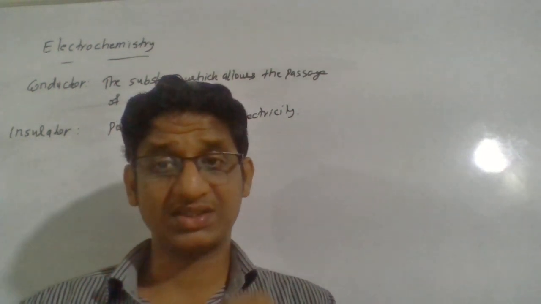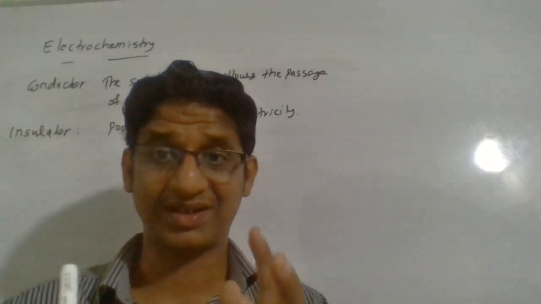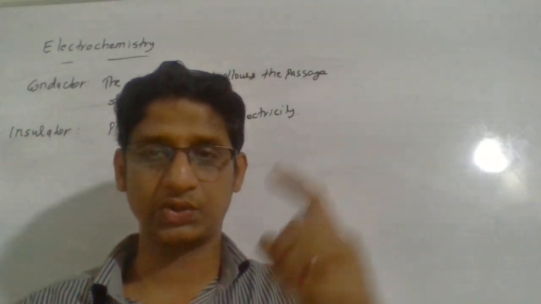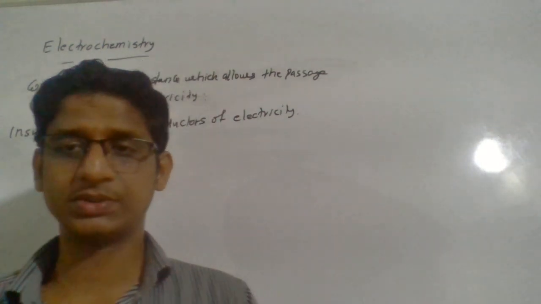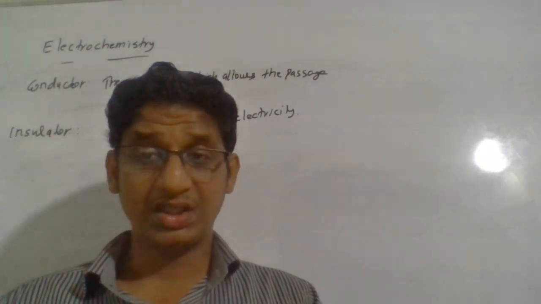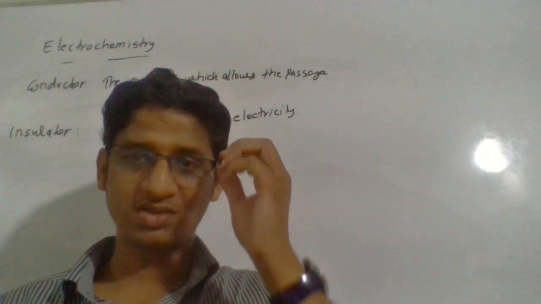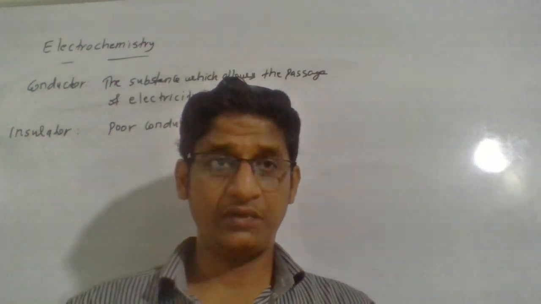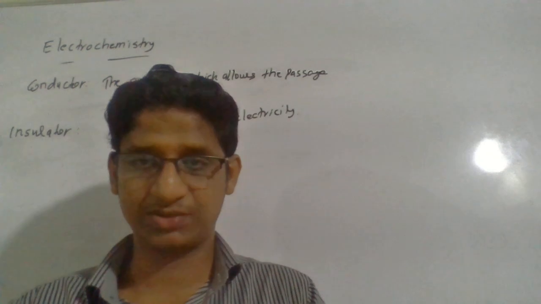We know sodium chloride aqueous solution conducts electricity. So some ionic compound solutions also conduct electricity. What may be the possibility? The ions act as charge carriers. Ions carry the electric current from one end to the other end. We know pure water cannot conduct electricity because there are no ions present.